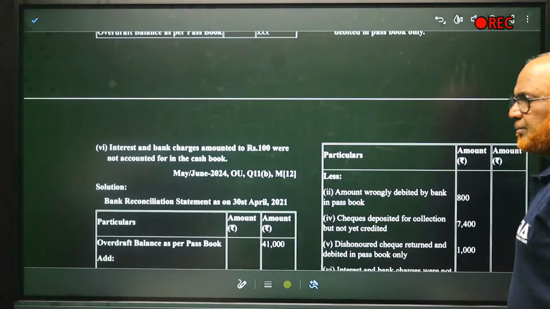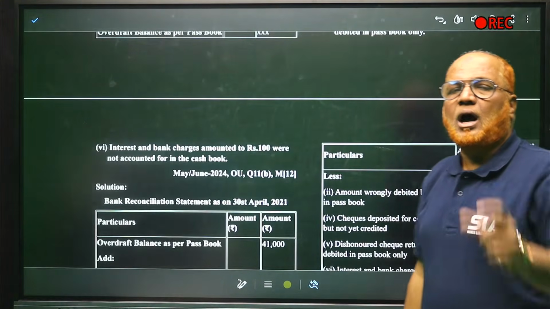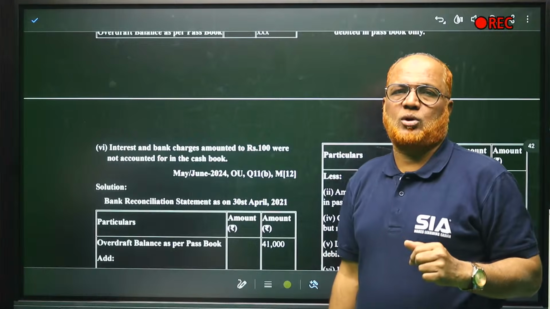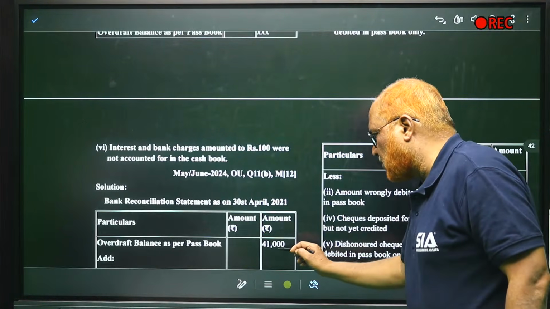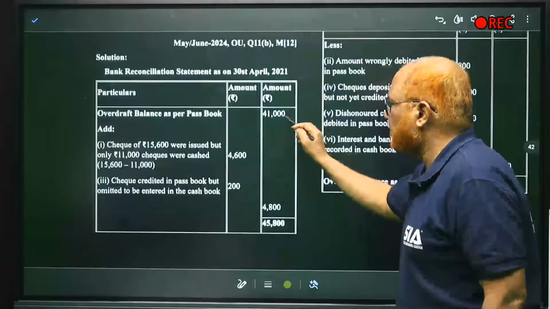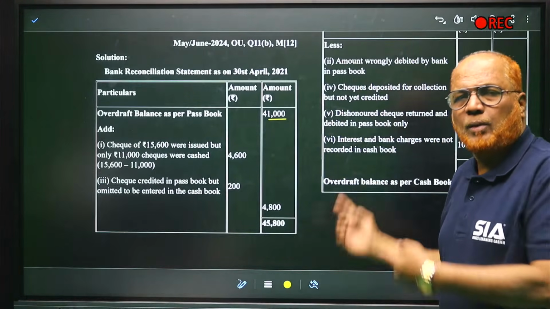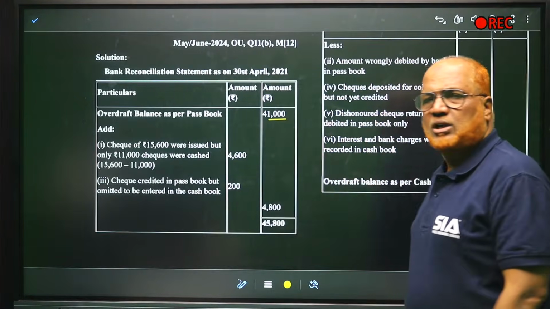6 items are given. Some items we have to add, some items we have to deduct. Our starting point is bank balance as per passbook. So here, overdraft balance as per passbook 41,000. This is the first point you have to take in BRS, because the problem has given it. It is given overdraft balance as per passbook is 41,000.